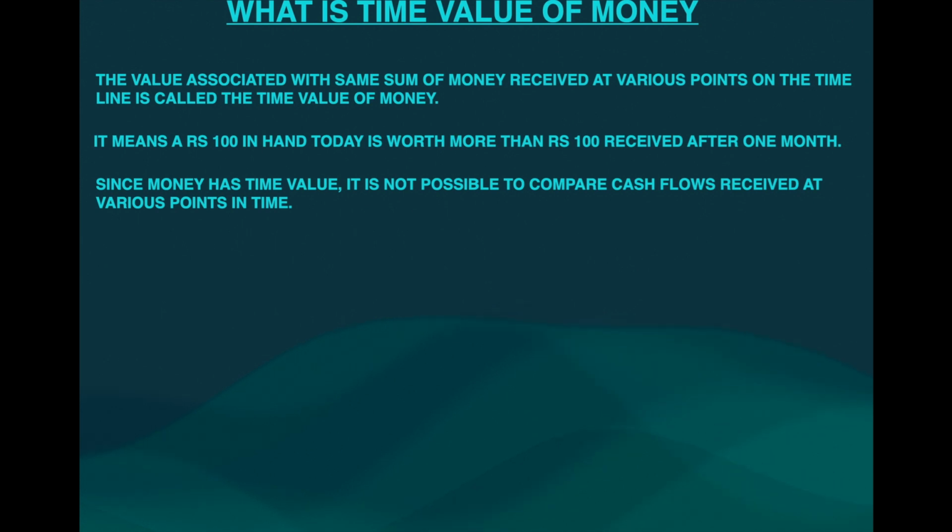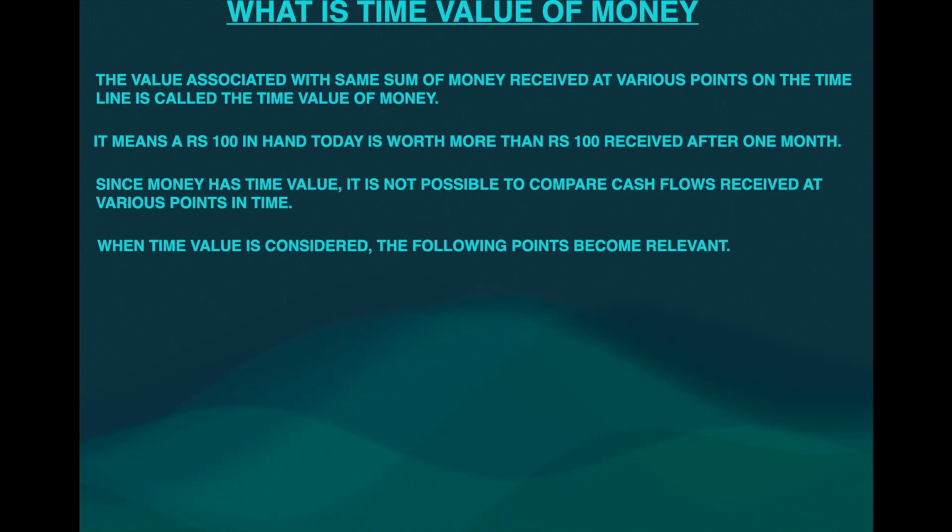It is very common sense that with every passing day the value of the money starts decreasing. Suppose you get 100 rupees today; if the same 100 rupees is received after 5 days, that value has decreased. Hence, because of this problem of the time value of money, it is not possible to compare cash flows received at various points in time.